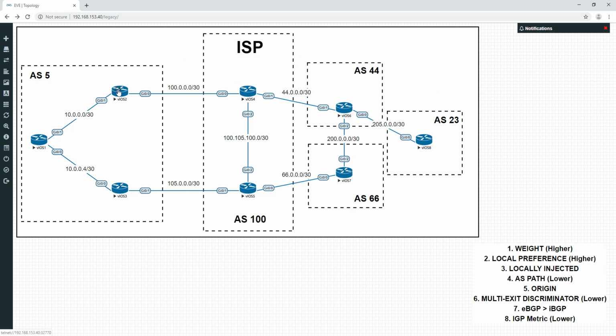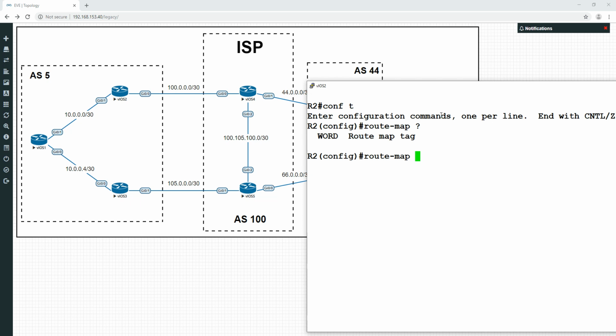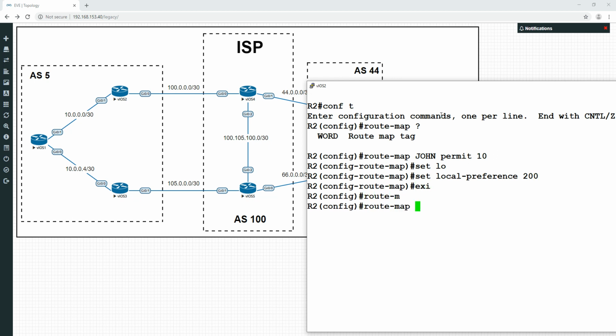So if we went up to here and created a route map, and we just call this one John, and permit, and set local preference to 200, and do a route map John, permit 20, exit, and do router BGP 5.